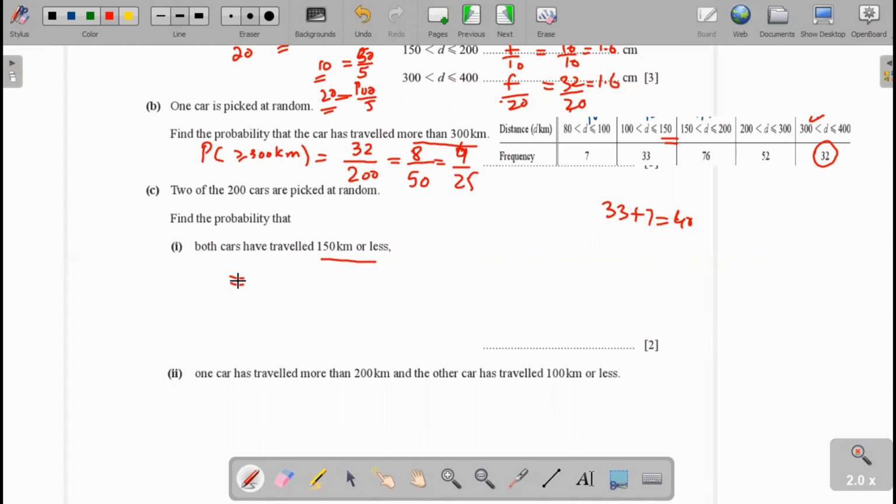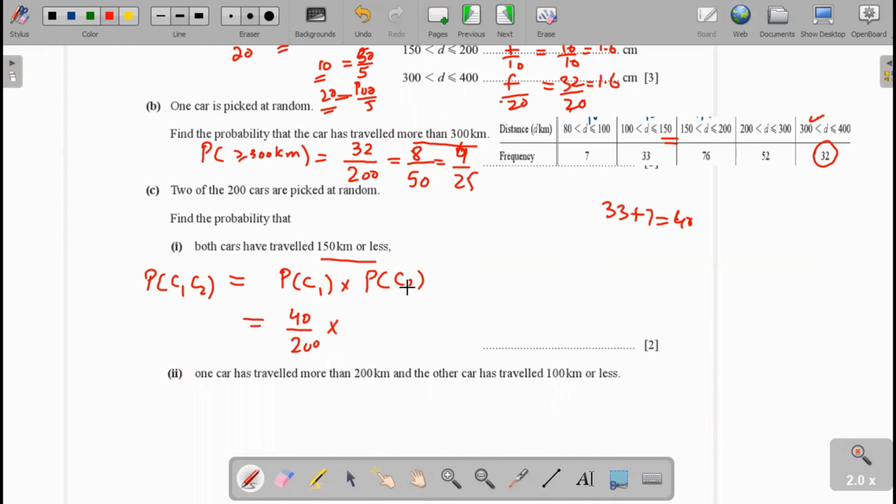Now, the probability of the first car multiplied by the probability of the second car. The probability of the first car is that 40 cars out of 200 traveled 150 kilometers or less.